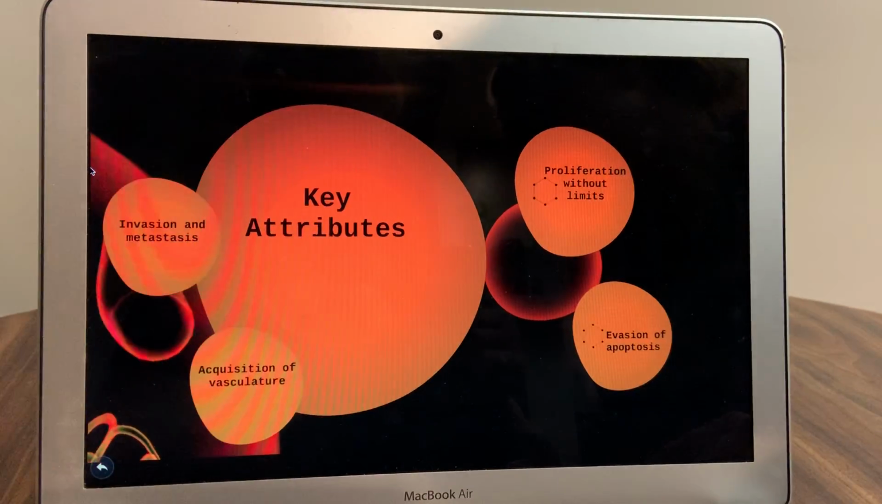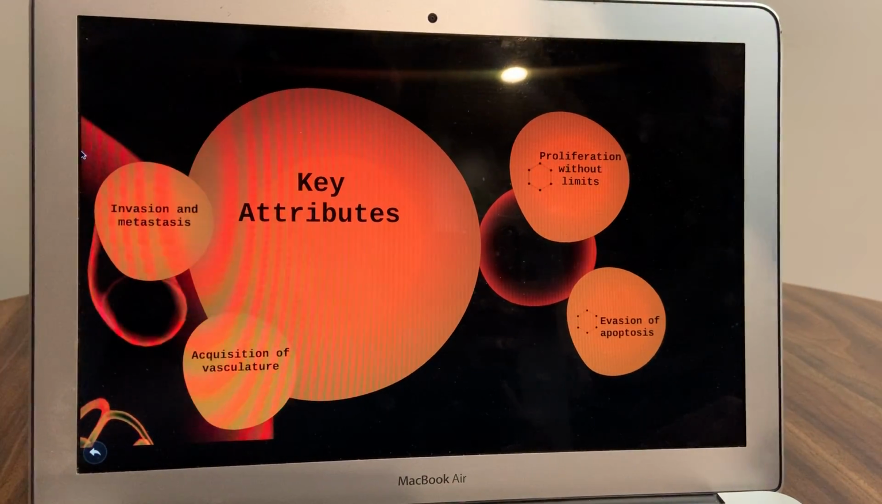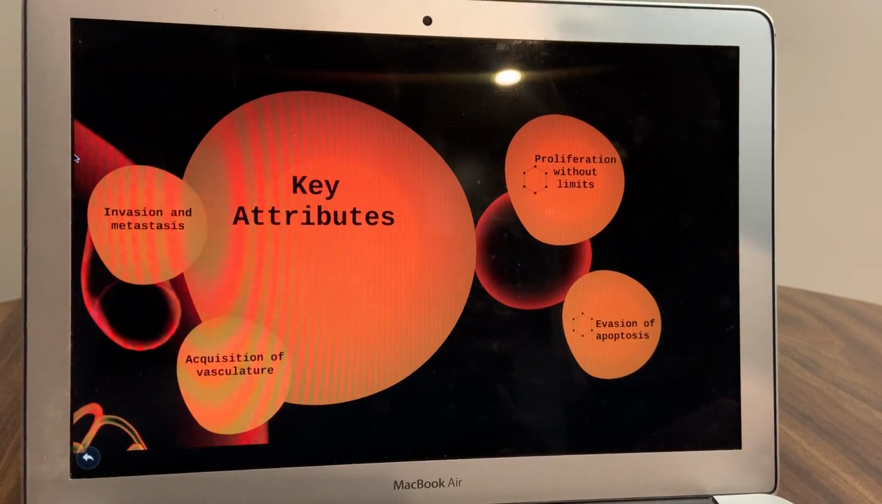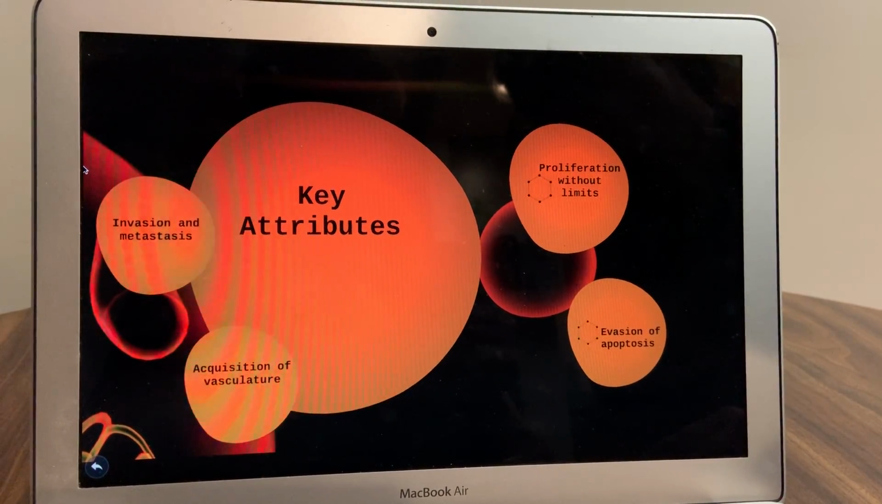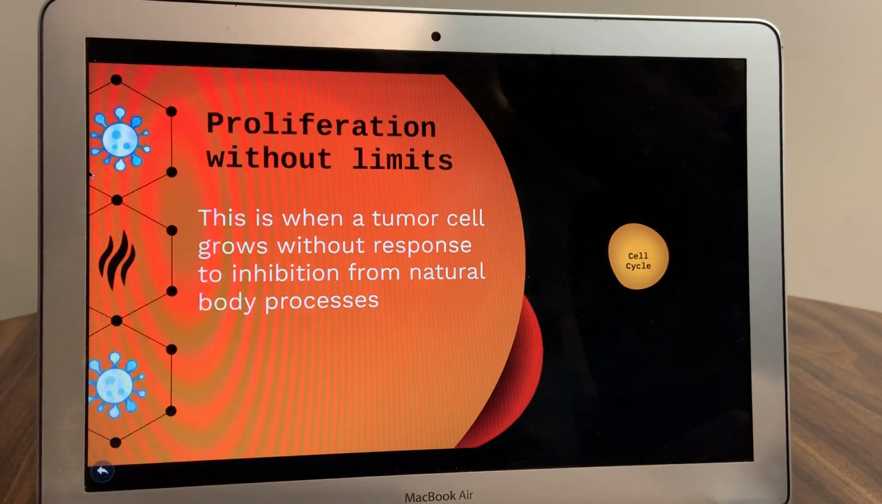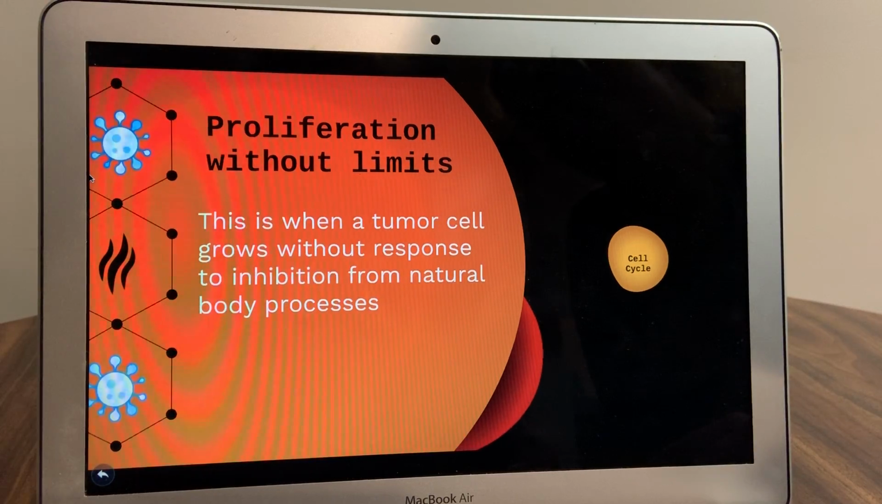Cancer can be defined using 4 key attributes: proliferation without limits, evasion of apoptosis, acquisition of vasculature, and invasion of other tissues and metastasis. Proliferation without limits means that the cells forming the malignant tumor continue to grow without a response to inhibition from natural body processes.